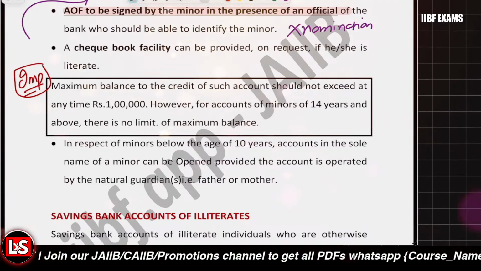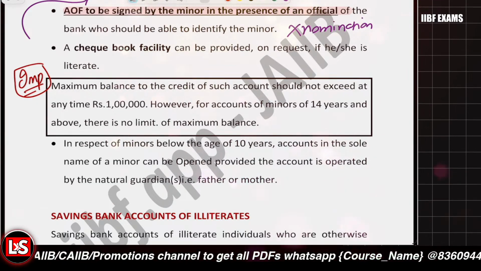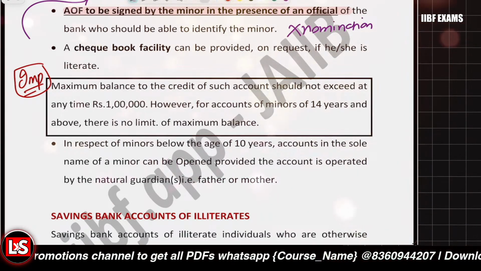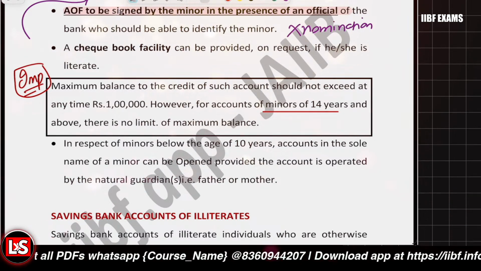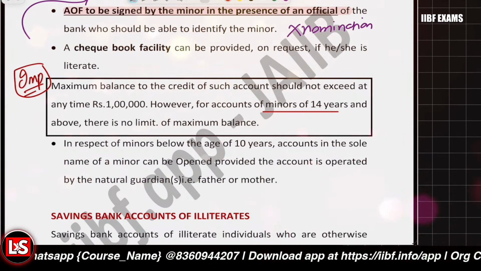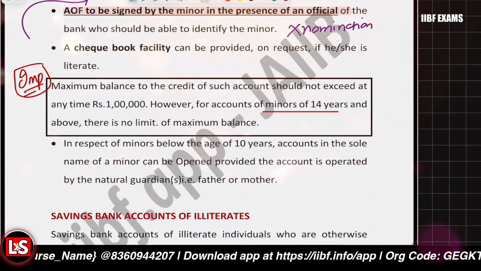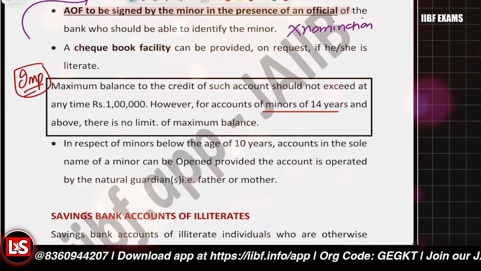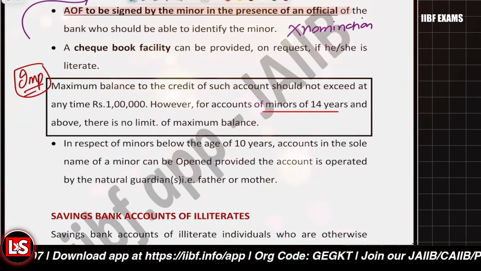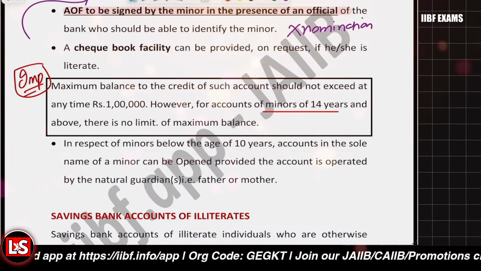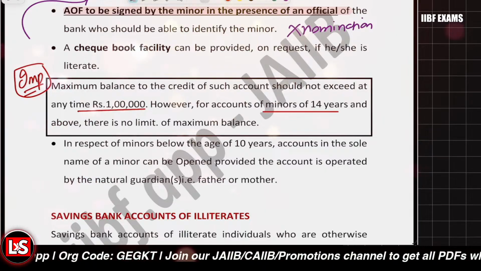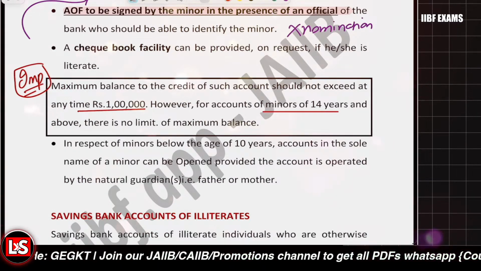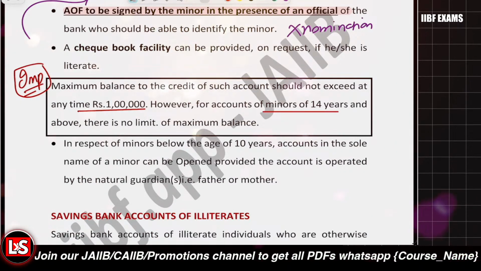This is quite important. This is a special condition. What that condition says is that if you are a minor aged below 14 years, in that scenario, if it's a self-operated account, the maximum balance is up to rupees 1 lakh only and not above that. For accounts where the minor is 14 years or above, there is no limit related to the balances.